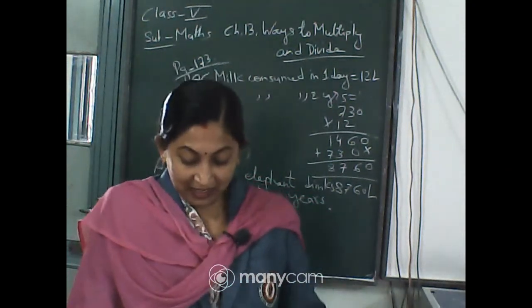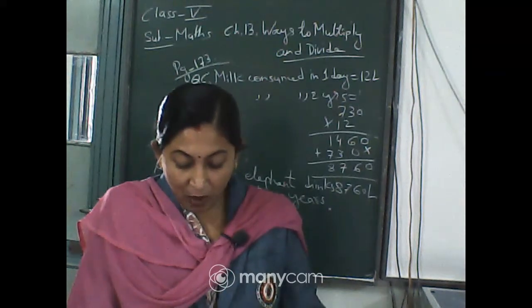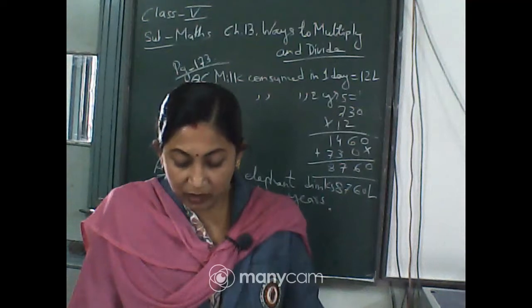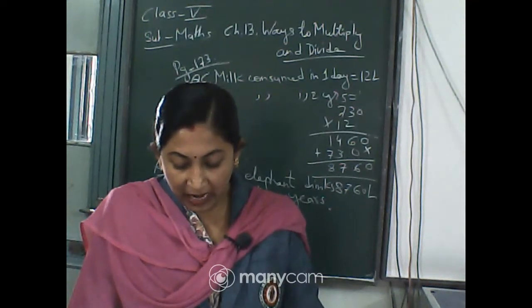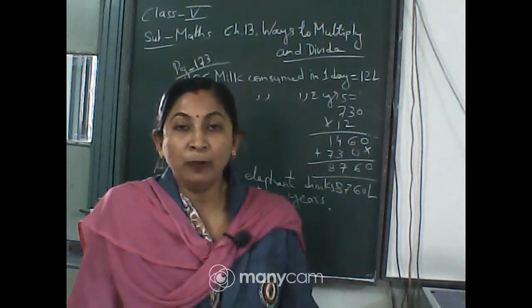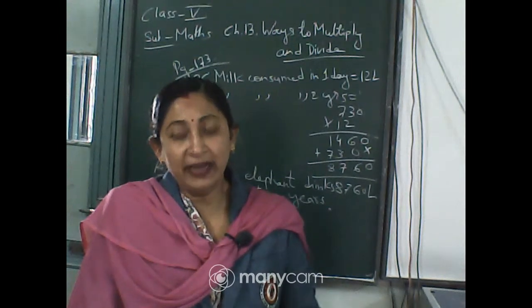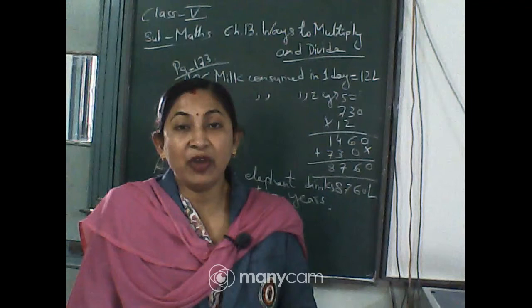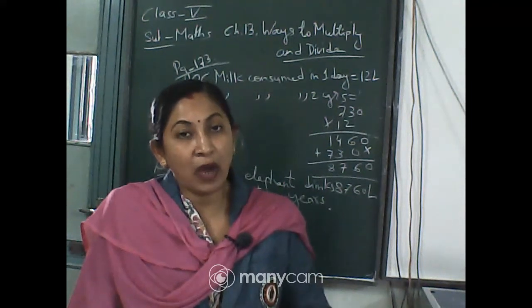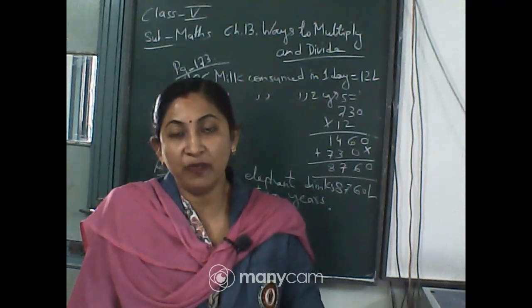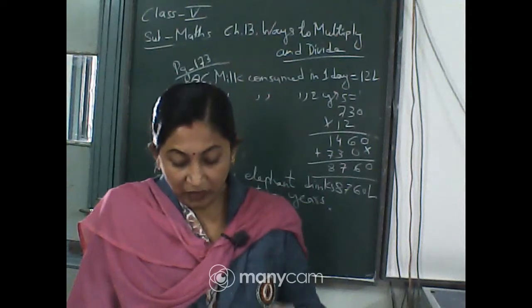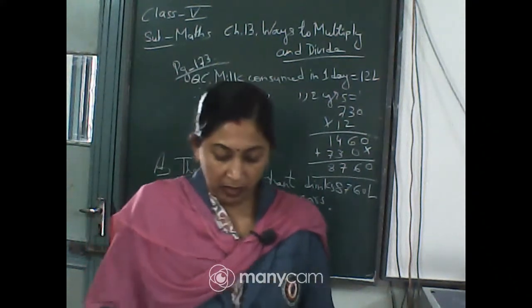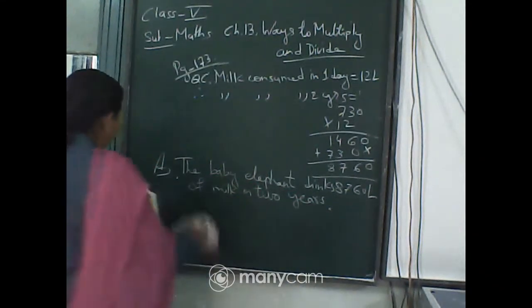milk? Just imagine, okay. Now how much milk would the baby blue whale drink in 8 months? You have to find out for 8 months, isn't it? So as you know, for 1 day it is 200 liters. So for 1 month you have to multiply by 30. So for 1 month, what amount of milk is she drinking? So that you will find out, and then after that you will find for 8 months. Okay. So let us do this one.